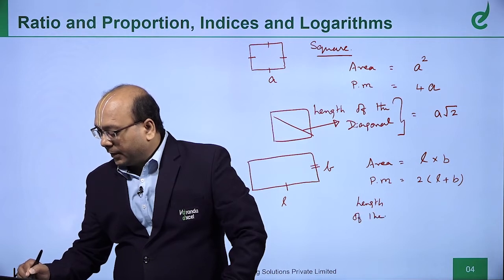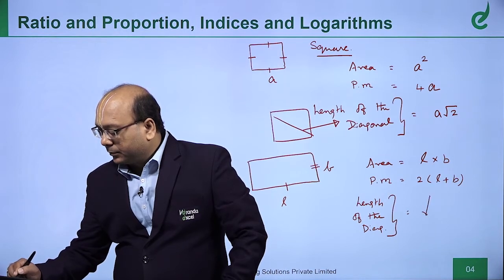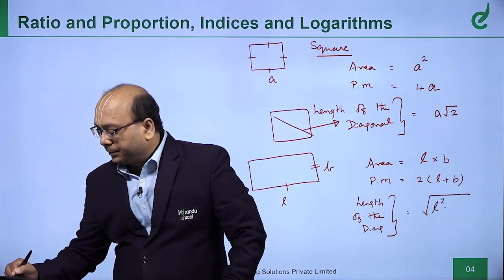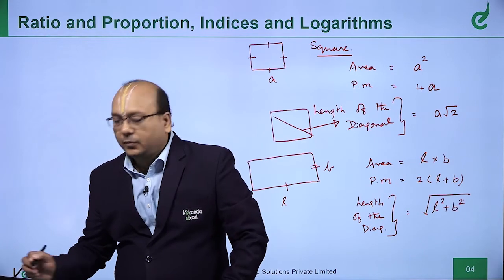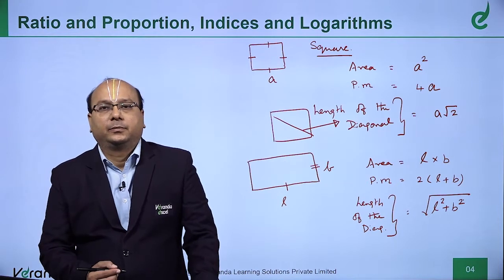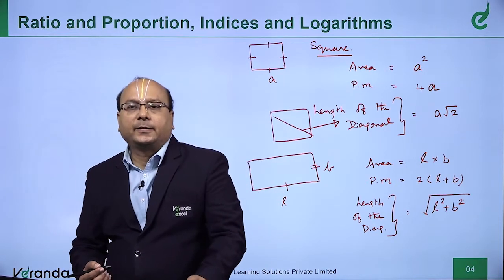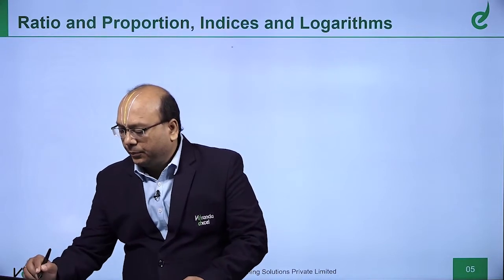Length of the diagonal is root of L square plus B square. So, basics continue.